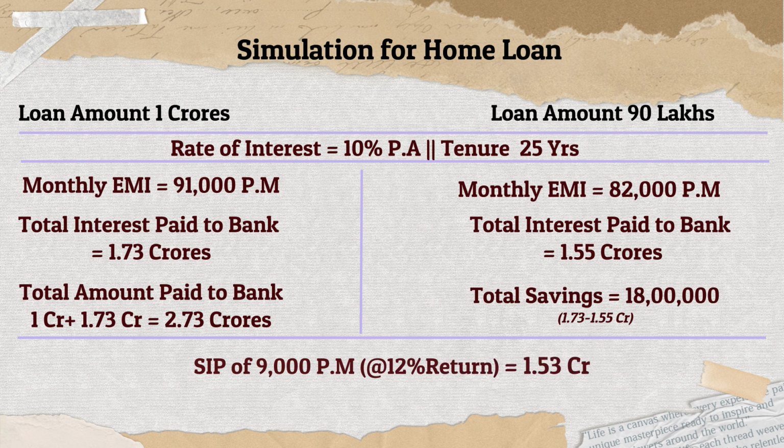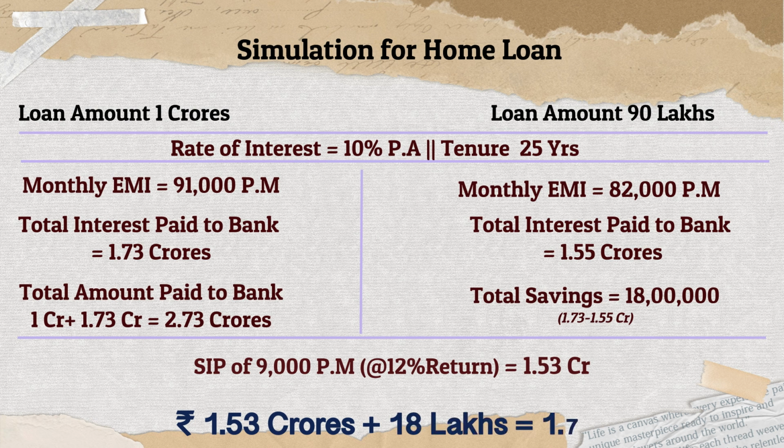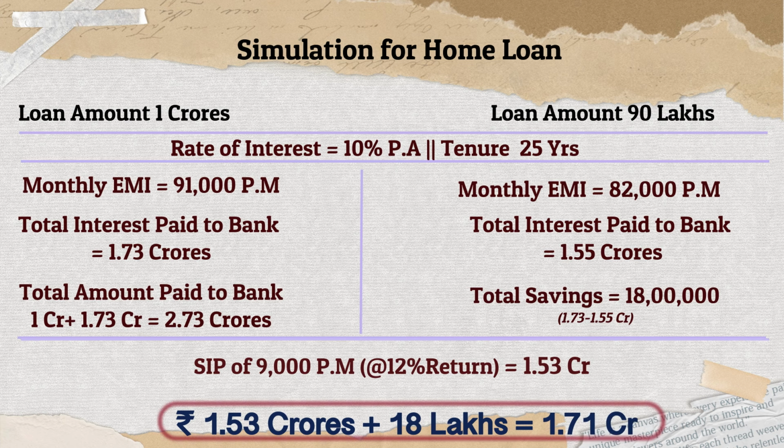At a rate of return of again 12%, this 9,000 per month in 25 years will translate into 1.53 crores. This 1.53 crores plus the 18 lakh rupees saving on account of the reduction in interest to the bank totals to 1.71 crores, which is almost equal to the 1.73 crores that you would have been paying to the bank in the first place had you taken a loan of 1 crore rupees. So this reduction of 10 lakh rupees in your home loan amount effectively ensures that you pay no interest on your home loan of 25 years.